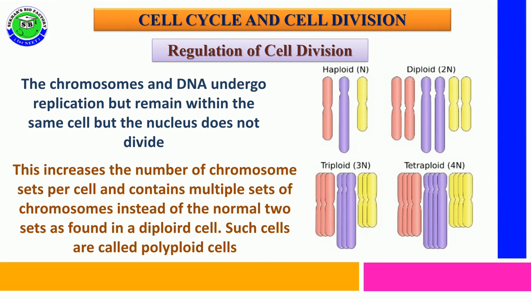Due to failure of spindle fiber formation, the chromosomal sets are not separated, which leads to the formation of polyploid cells. That is due to colchicine.